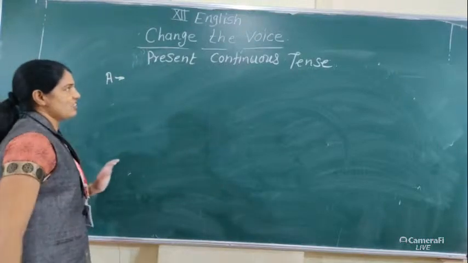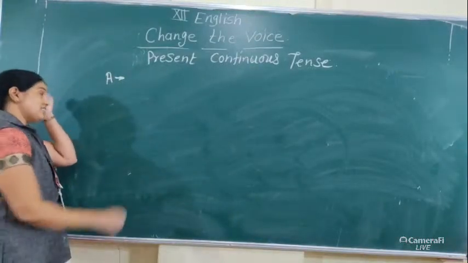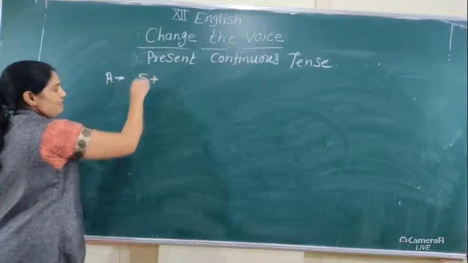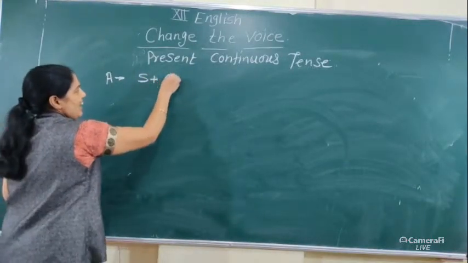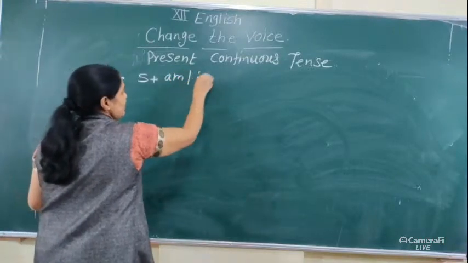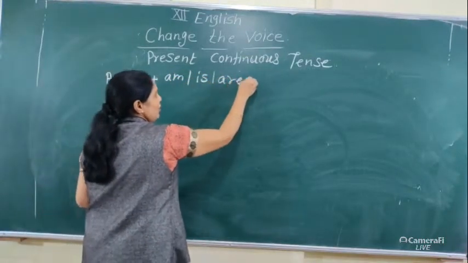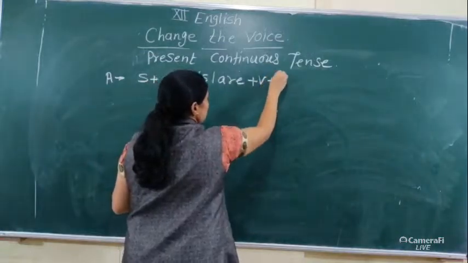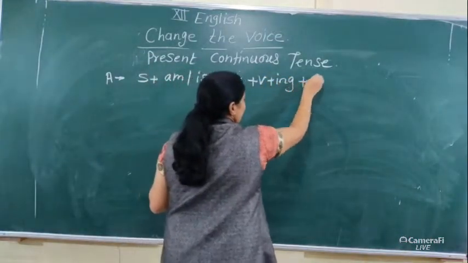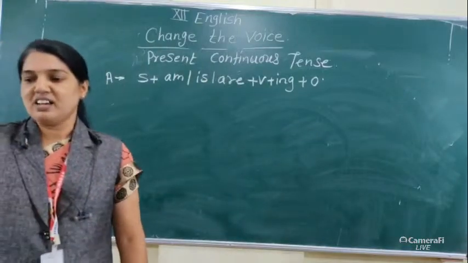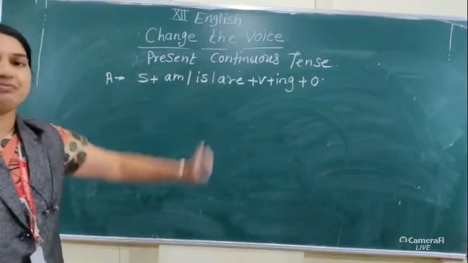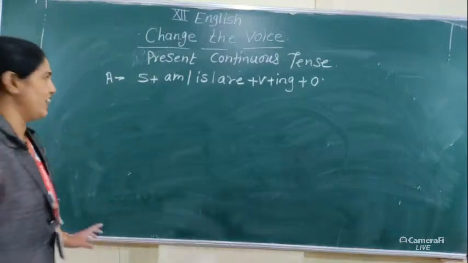You have studied the structure of present continuous tense: subject plus the to be form we use in present tense, am, is, are, then verb ing, which we call V4, plus object.